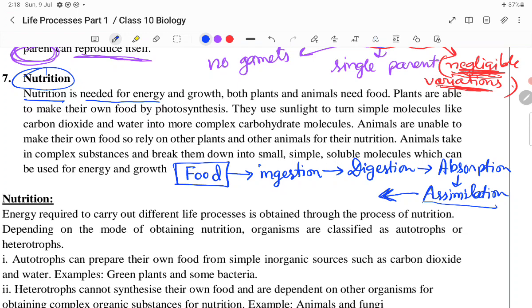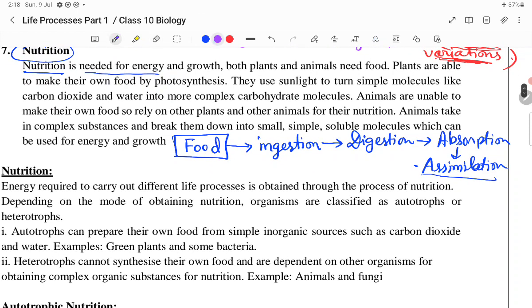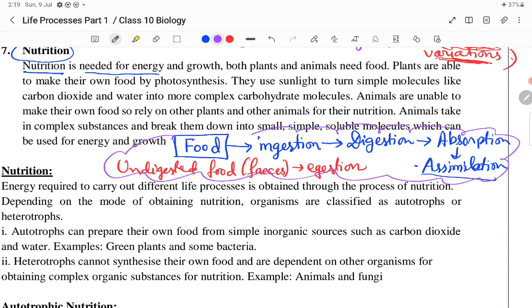The undigested food, or the feces, also known as fecal matter, will be removed with the help of egestion through the anus. Egestion is also known as defecation, as I have told you earlier. So this entire process occurring in our human body is our nutrition.